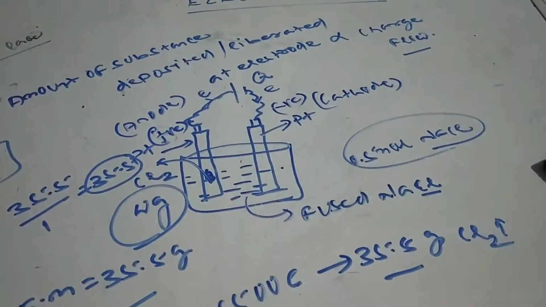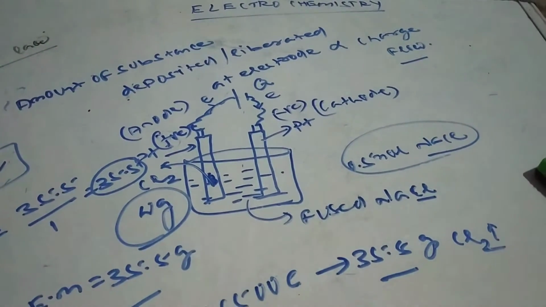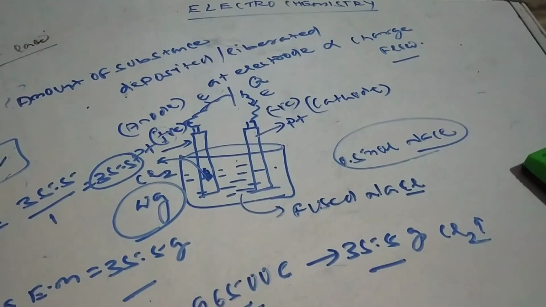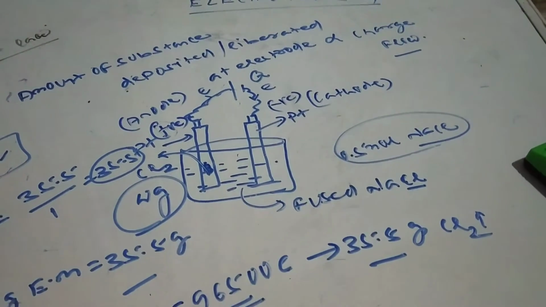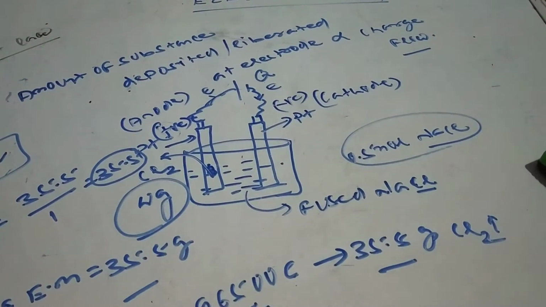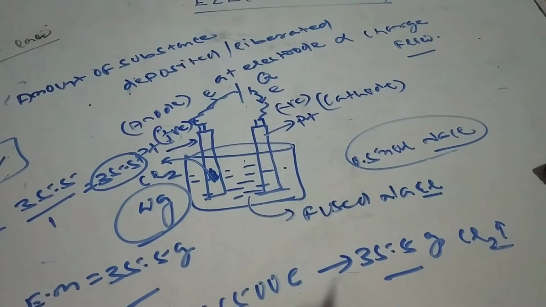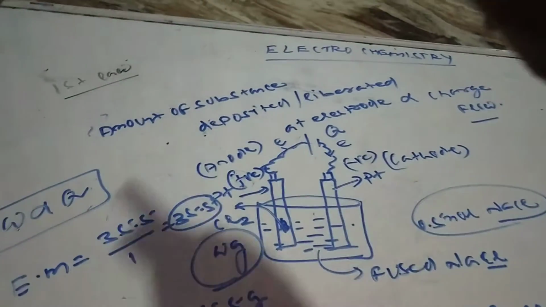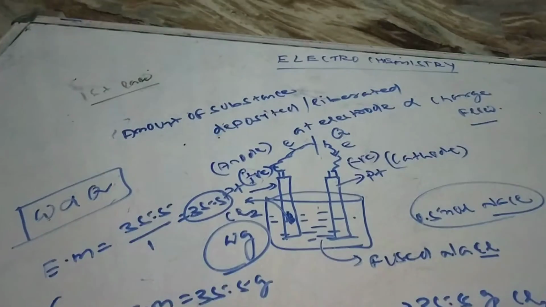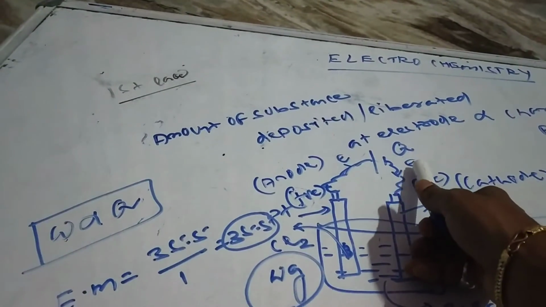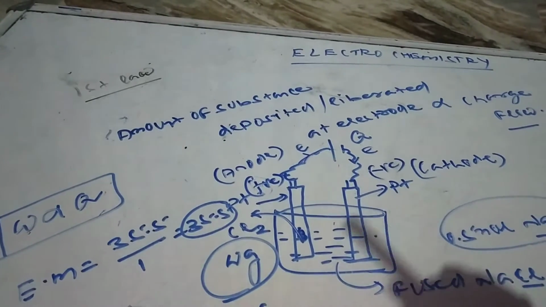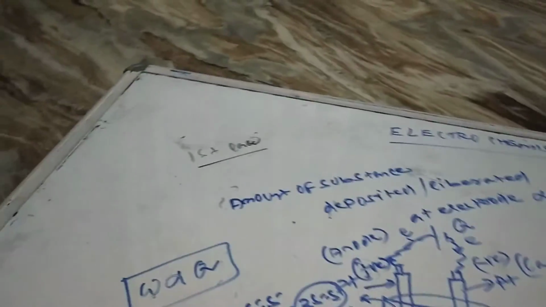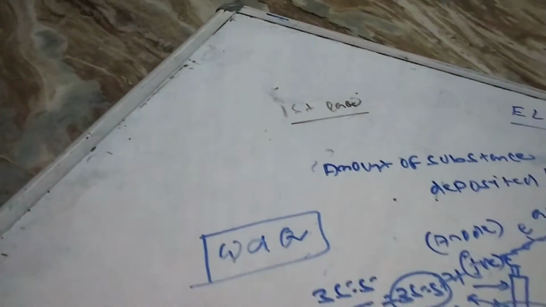So the electrolyte can deposit a maximum amount of substance depending upon, number one, the amount of substance present inside the electrolyte, and number two, the charge flow through it. And remember, if you decrease the charge amount, the amount of substance liberated or deposited also decreases. So I can say W is proportional to Q.